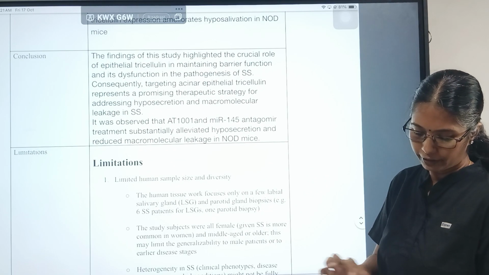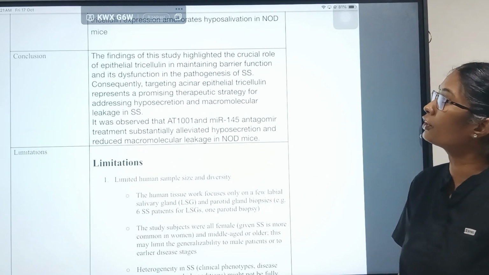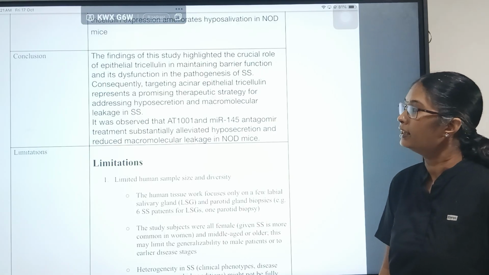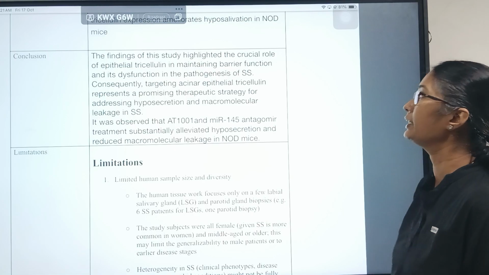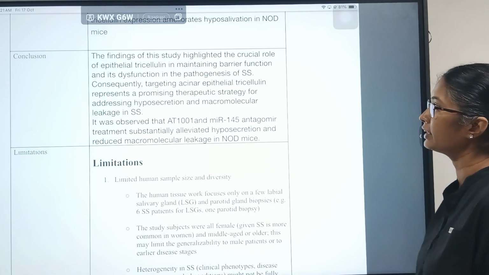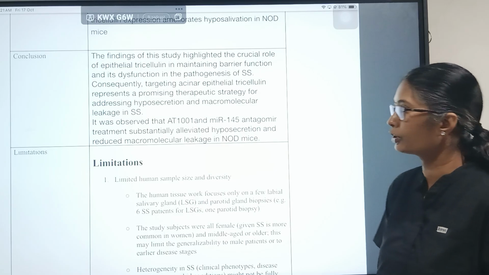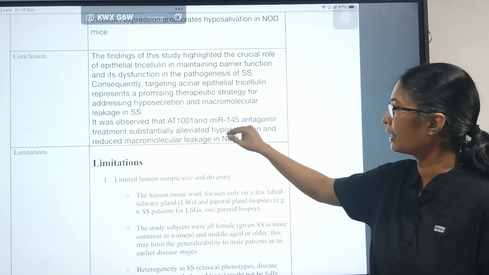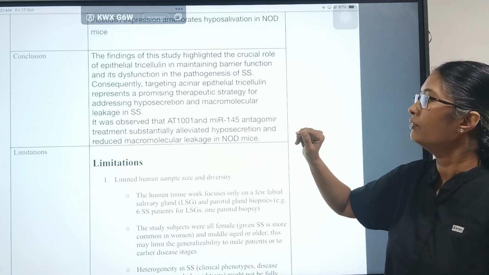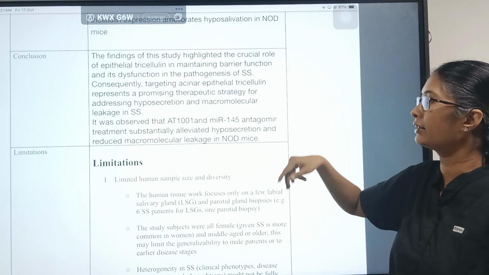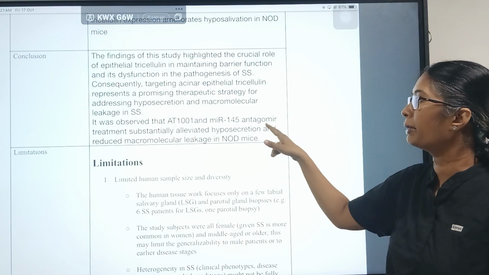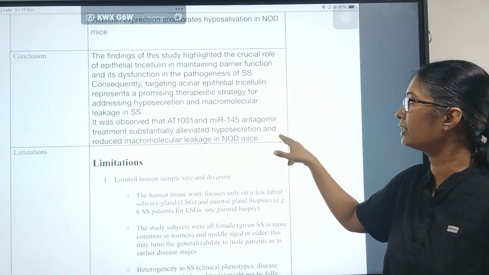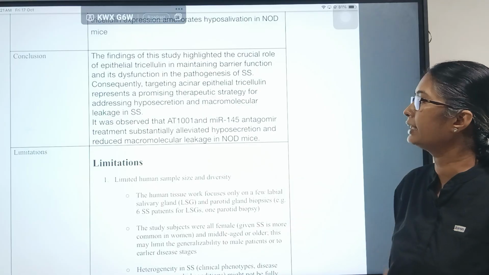So in conclusion, they found the crucial role of epithelial tricellulin in maintaining the barrier function and its dysfunction in pathogenesis of the disease. Consequently, targeting acinar epithelial tricellulin represents a promising therapeutic strategy for addressing the hyposecretion and macromolecule leakage. So they used two compounds, AT1001 and a miR-145 antagonist, which is used to inhibit the pathway where miR-145 is formed, which is the main reason for the degradation of tricellulin protein. This treatment substantially alleviated the hyposecretion and reduced macromolecule leakage in NOD mice.